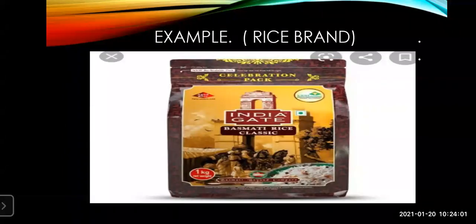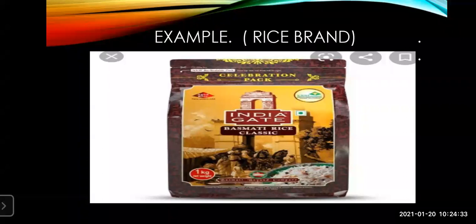Now see here, an example is given in that same diagram. That is an example of a rice brand. Here we have taken India Gate Basmati rice. Here the production is given, type of rice is there, so we have taken basmati. Then classification, even in the rice type the classifications are there, like whole, broken, dubar, etc. Then name of company means any company; here India Gate we have taken.